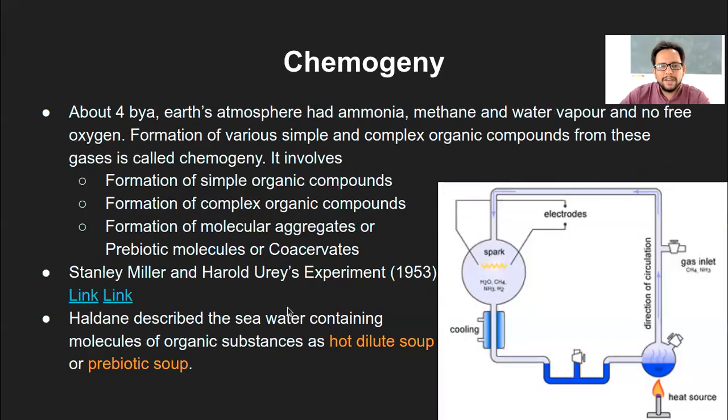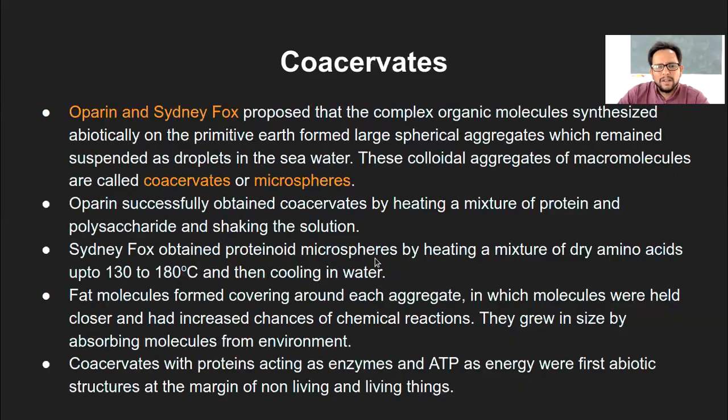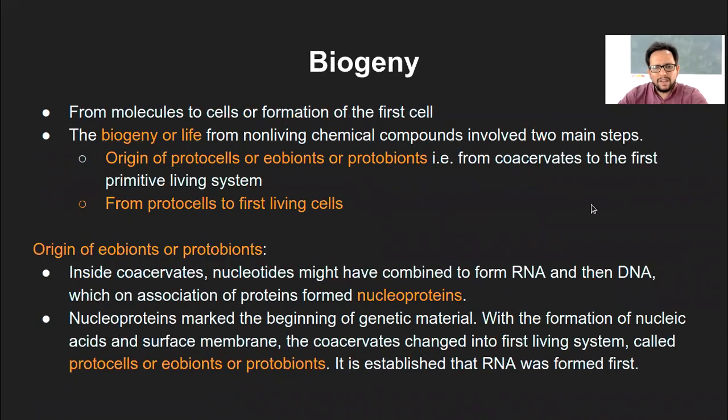So in chemogeny, we had seen there was formation of simple organic compounds, then complex organic compounds, and then what is so called as coacervates, that is the molecular aggregates of these complex organic compounds. And from there, the whole of the living matter would have started. So that was the quick revision of what we had looked at in terms of chemogeny.